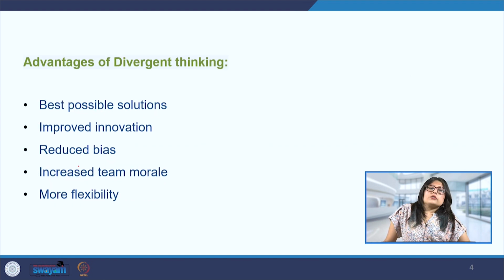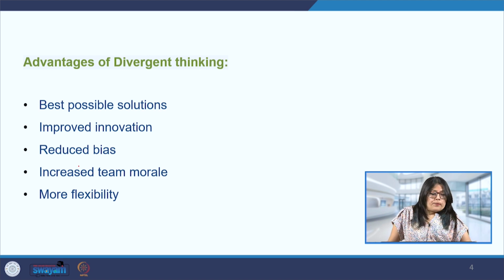Some of the advantages of divergent thinking, which allows us to come up with these radical ideas, start with finding the best possible solutions. A divergent thinker will look at a lot of ideas in a pool of ideas, where we will not have a lot of restrictions when it comes to exploration.